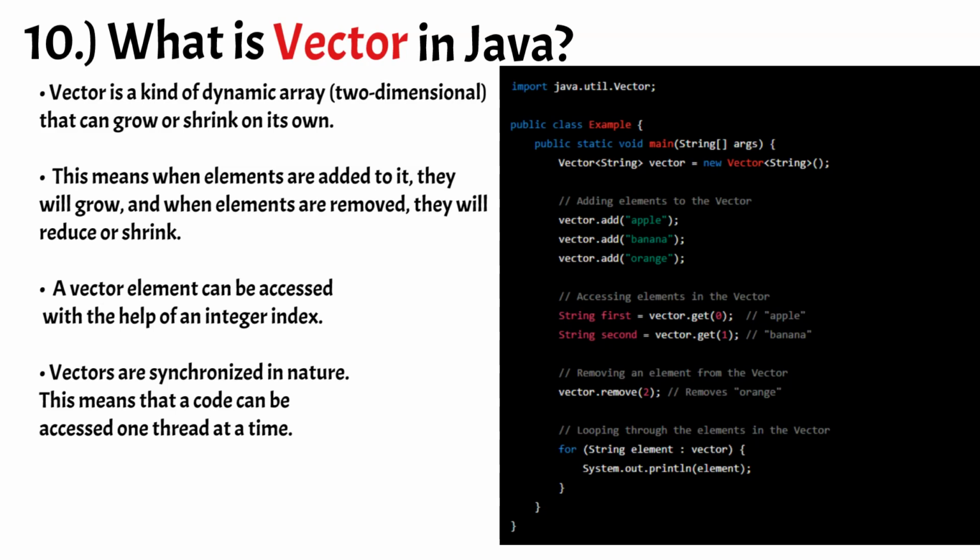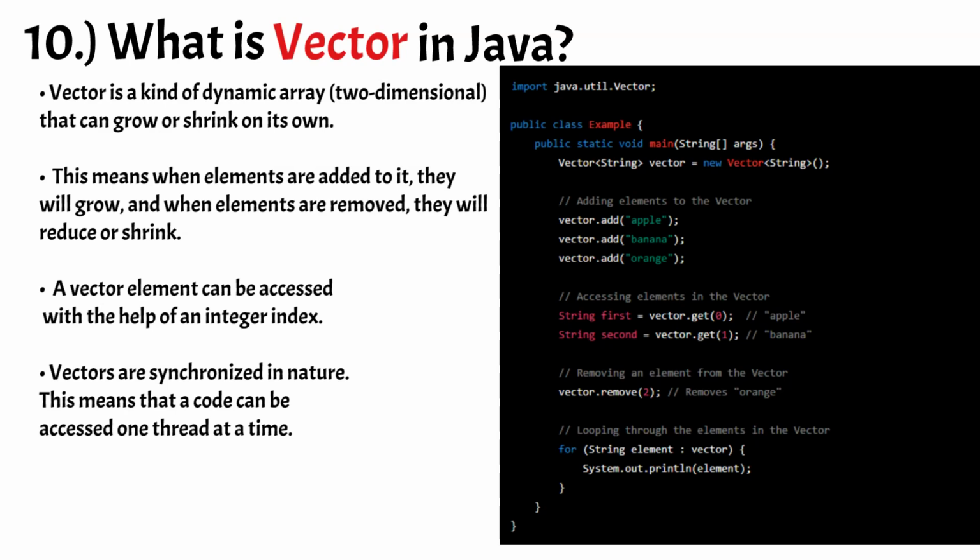Here's an example of how to create a vector in Java. In this example, we create a vector of strings, and then add 3 elements to it using the add method. We then access elements in the vector using the get method, remove an element using the remove method, and loop through the remaining elements using a for each loop.